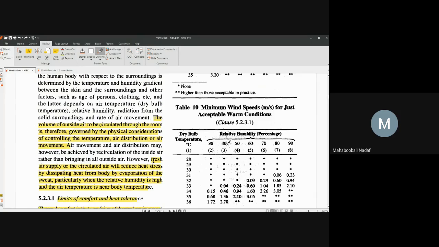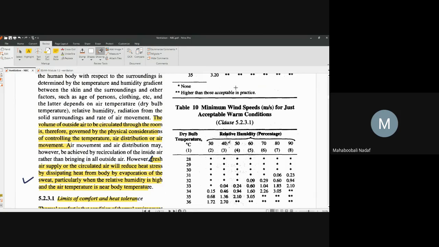Here, fresh air supply or circulated air will reduce the heat stress by dissipating the heat from the body by evaporation of the sweat, particularly when the relative humidity is high and the air temperature is nearly body temperature. An important observation you can understand.